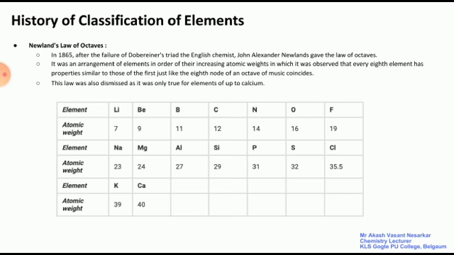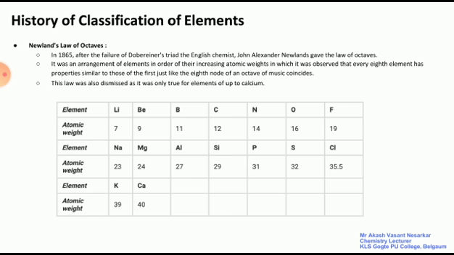Next comes Newlands' law of octaves. In 1865, after the failure of Döbereiner's triads, the English chemist John Alexander Newlands gave the law of octaves. It was the arrangement of the elements in order of their increasing atomic weights, in which it was observed that every eighth element has properties similar to the first, just like the eighth note of an octave of music, and therefore it is called Newlands' law of octaves.